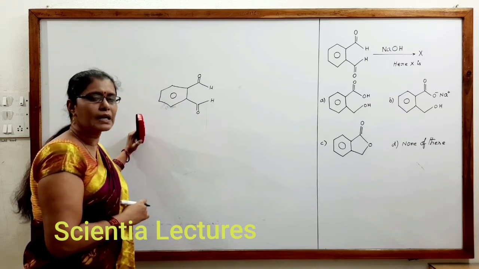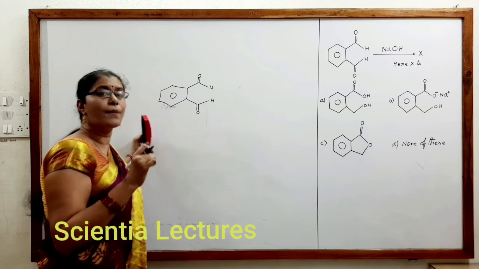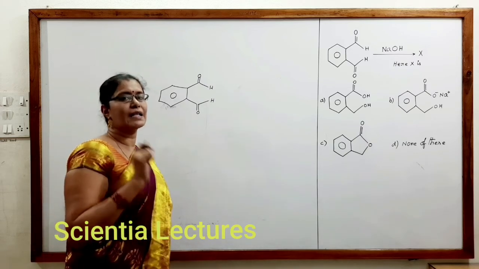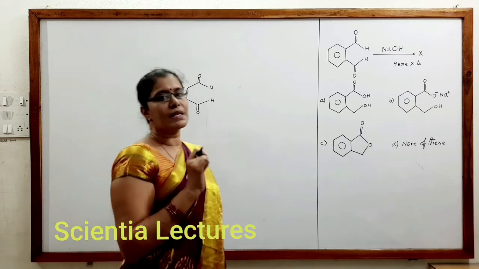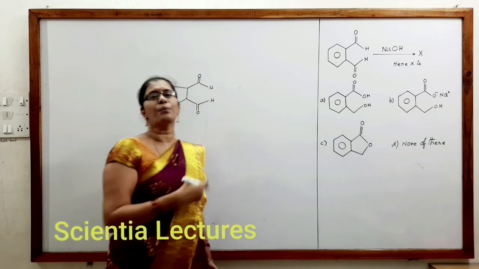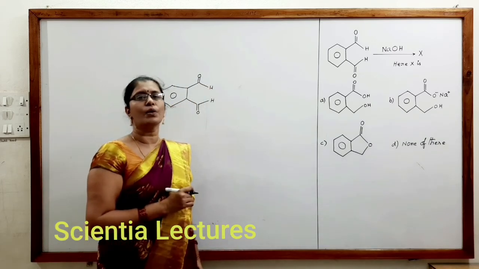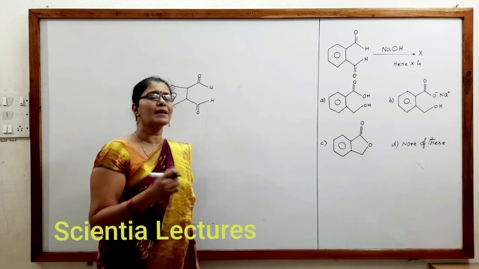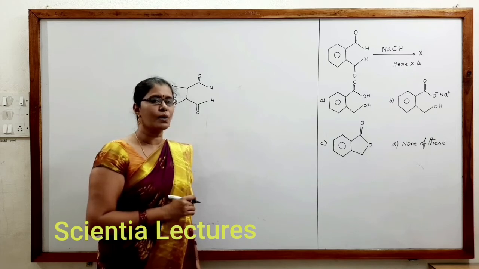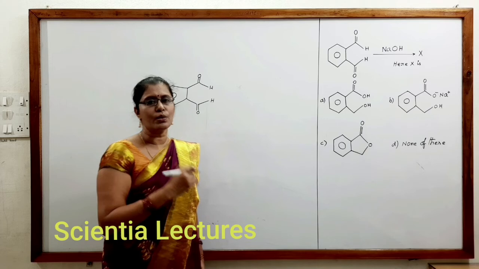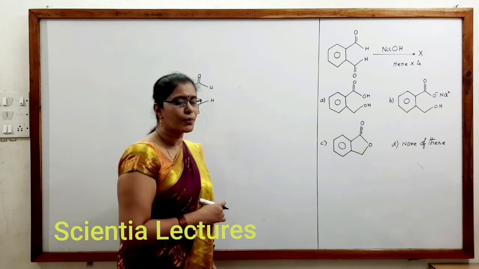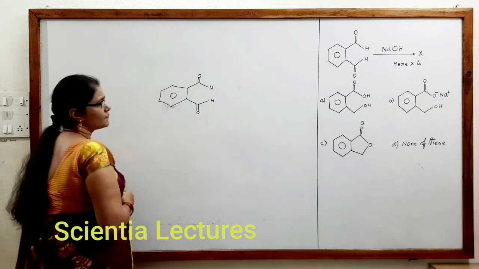The Cannizzaro reaction, aldol condensation, Perkin reaction, benzoin condensation, Knoevenagel reaction, Reformatsky reaction, all these are important reactions of carbonyl compounds. Most of the named reactions are in carbonyl compounds, and you have to learn all those reactions, which is useful for your competitive exams.